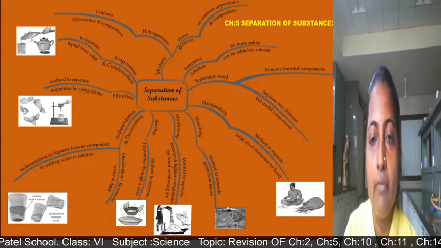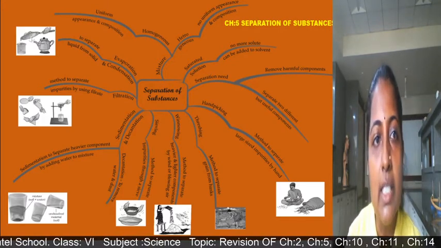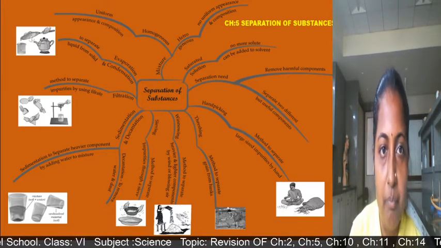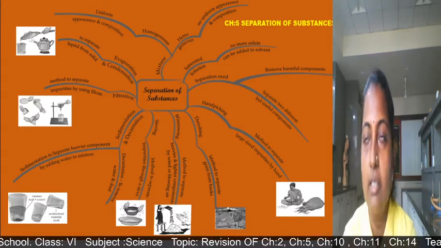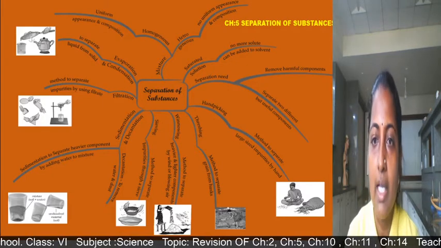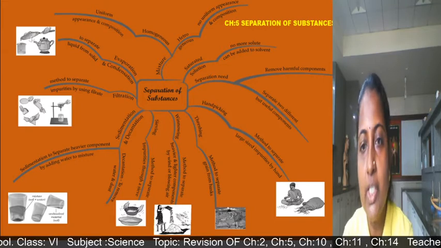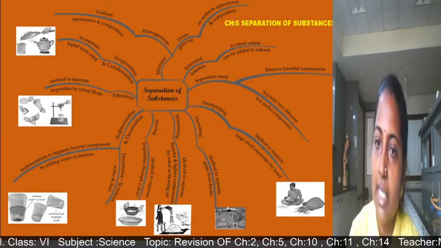Then evaporation and condensation method. As you can see in the picture, with the help of that we can separate salt and seawater. Because of sunlight, that water gets evaporated, and after that the salt is remaining behind. With the help of heat, water vapors are coming out from the water bodies, that is evaporation.